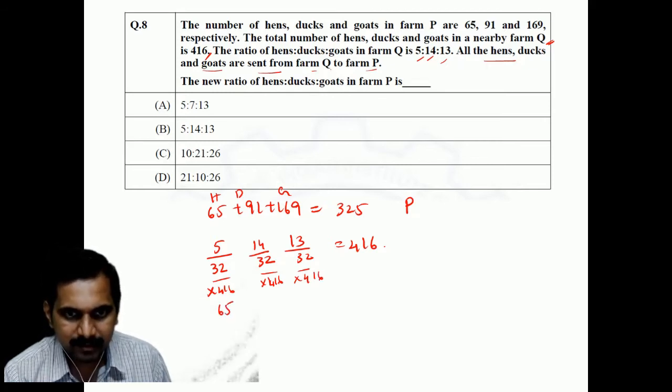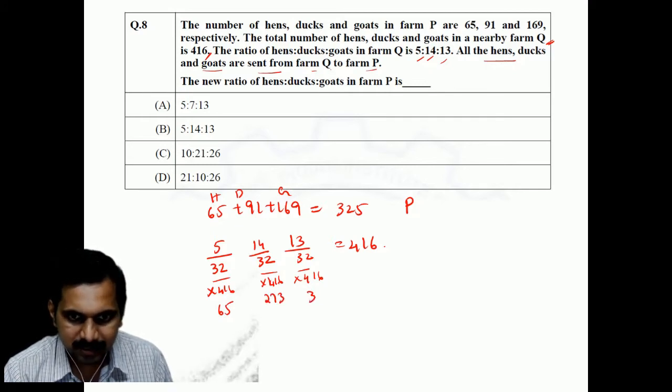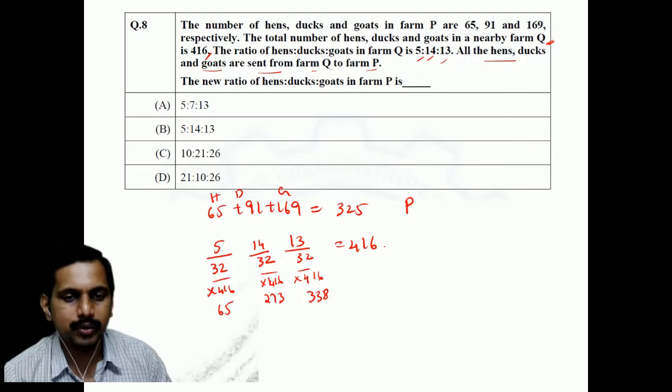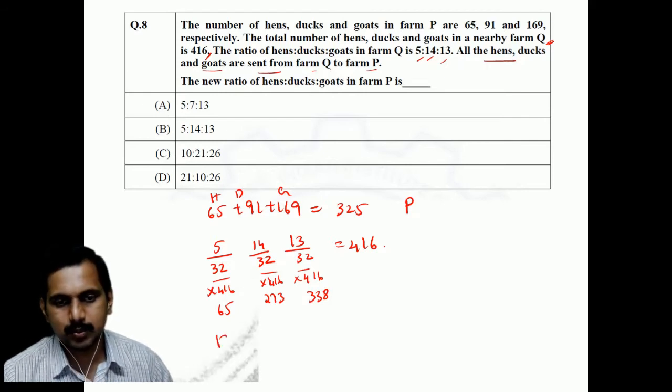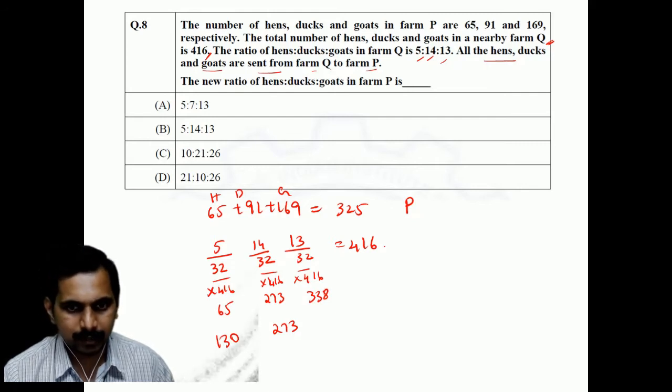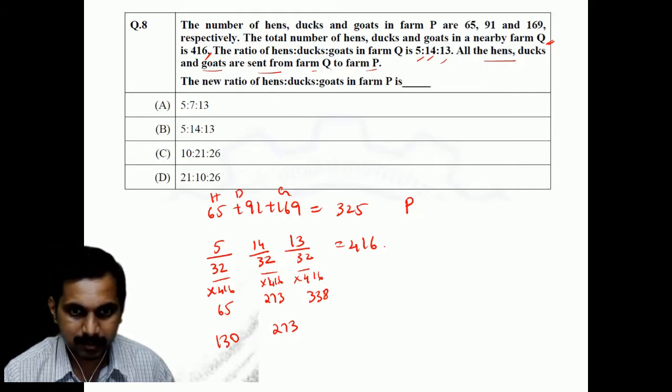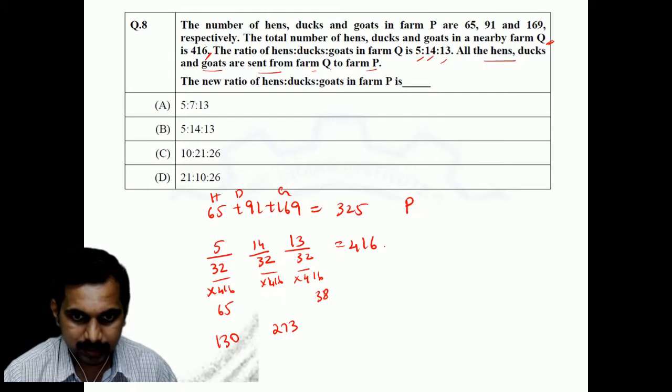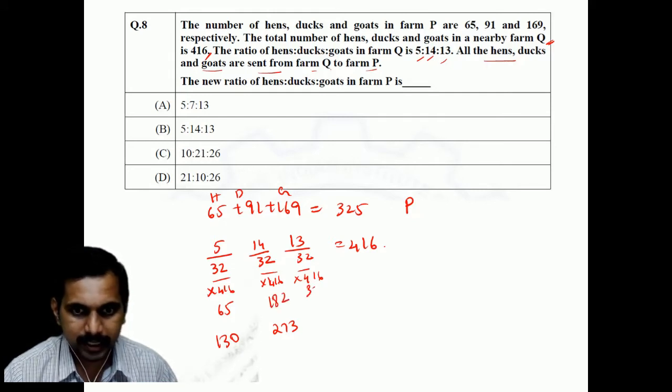This comes as 65, this comes as 273 and this comes as 338. So it's important that you do it fast. Okay, so this comes as 130, this comes as 273, sorry, not 273, this comes as 182, I'm sorry, this comes as 182 and this comes as 338.